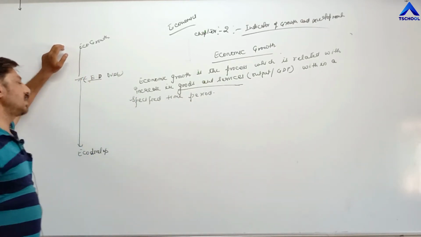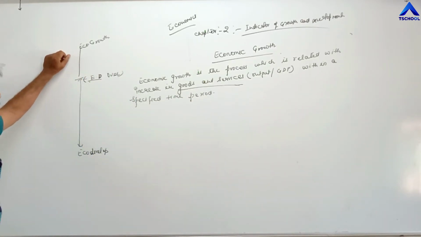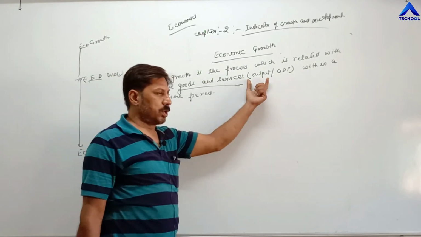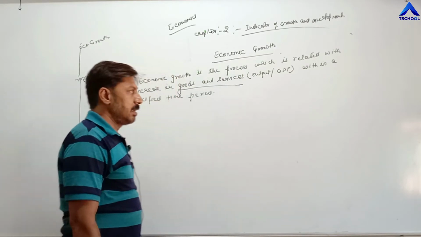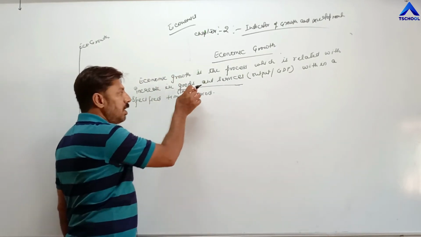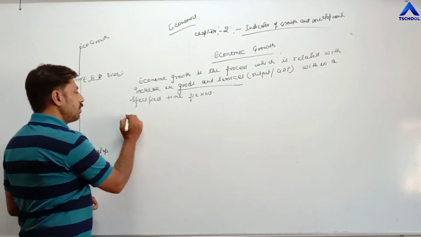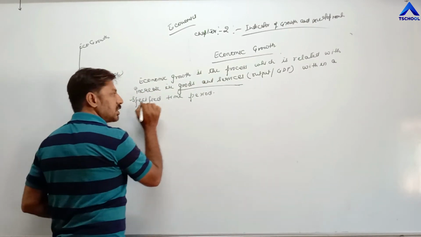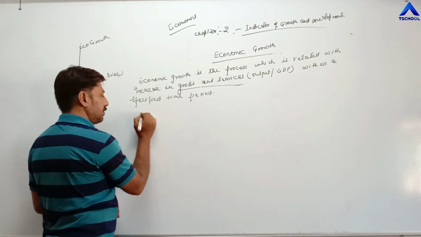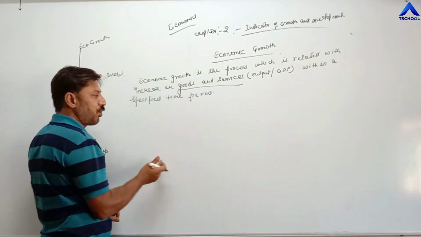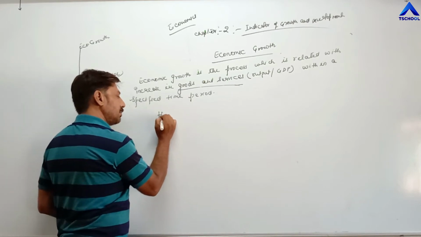Every year they are focusing on increasing goods and services, means they are emphasizing to increase their output, their GDP. And as a result, what happens? First of all, how can goods and services be increased? It depends on these four factors. Increase in goods and services is influenced by these four factors. First is human resources,